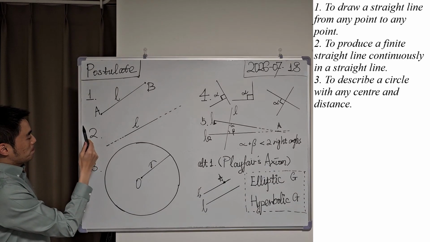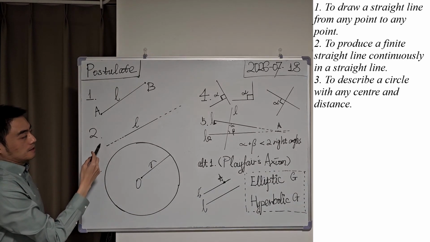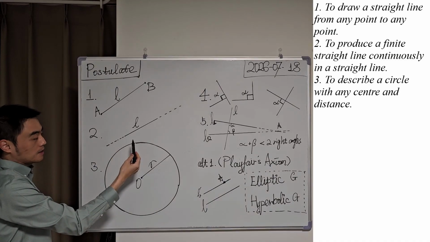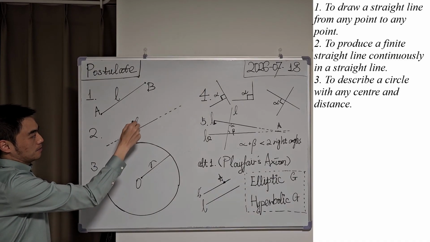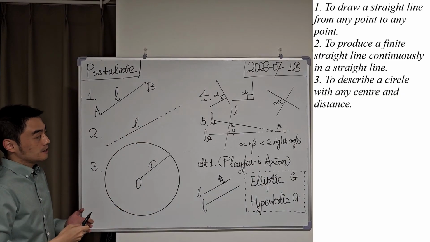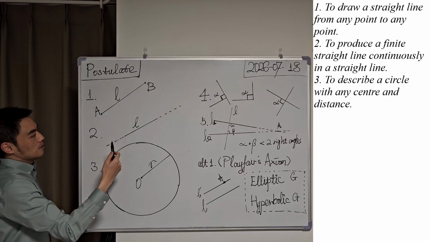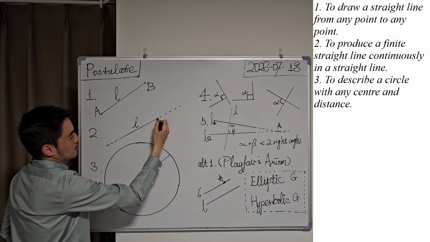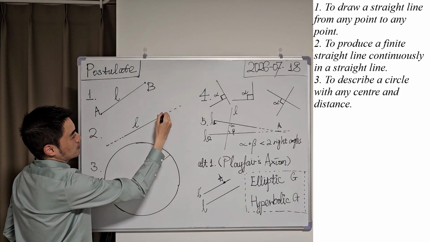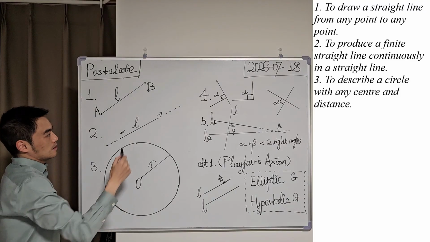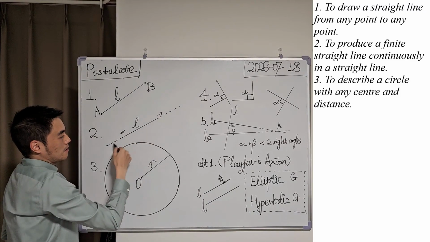And Postulate 2 declares that we can produce a finite line continuously in a straight line. For example, L is finite. So in both directions, which means if we produce this line in this direction or in this direction, it is still a straight line.